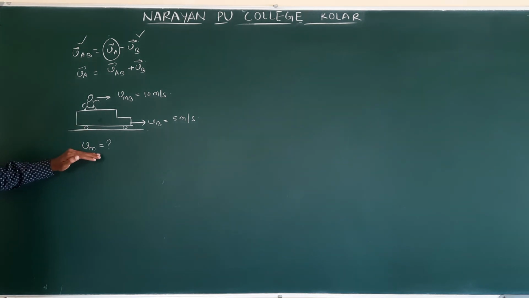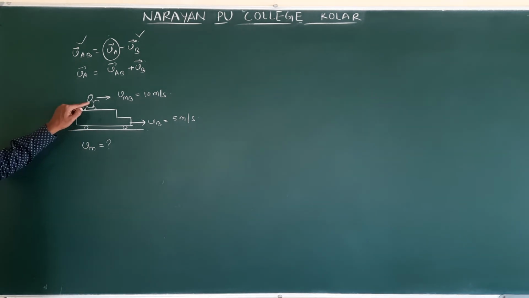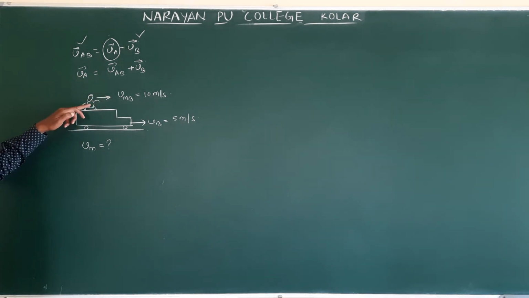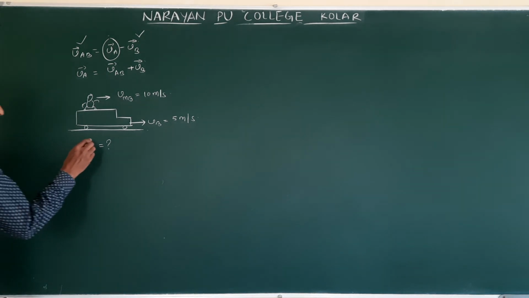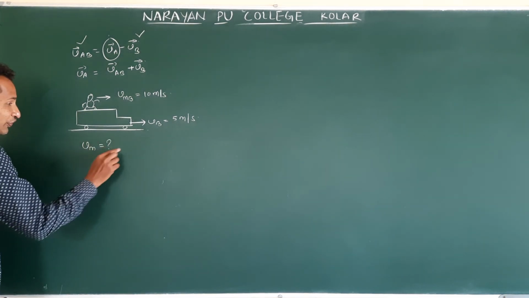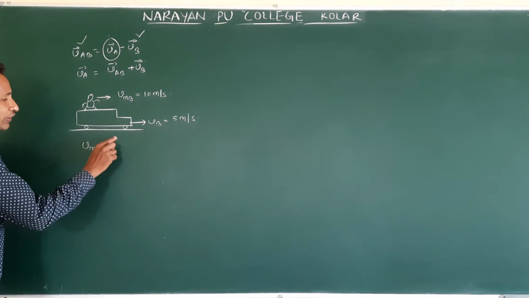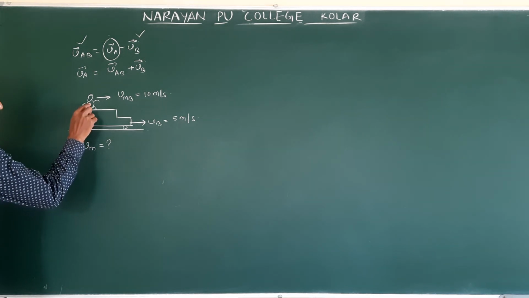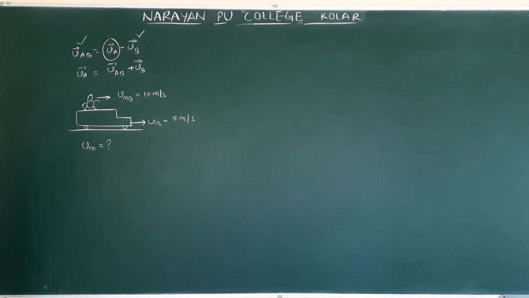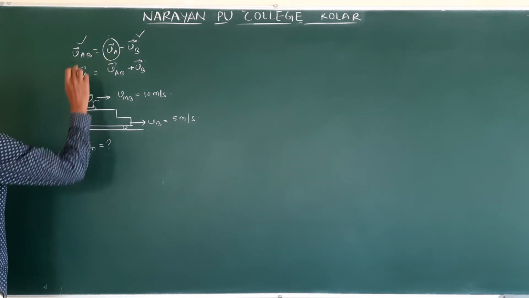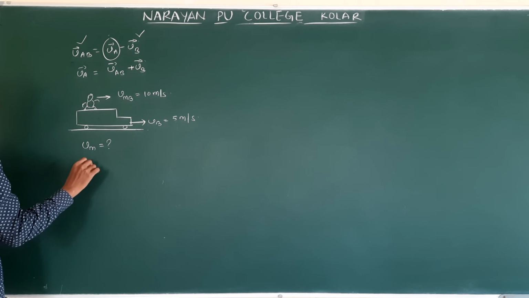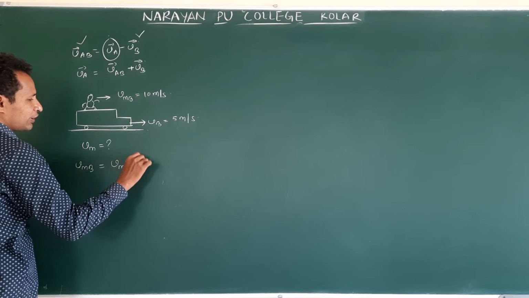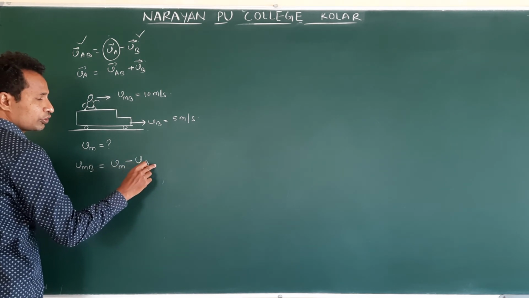Okay. So now the question is, how does this person walking on the top feel, what is the velocity, that we are going to find. So the velocity of this man with respect to ground we are going to find out. Same procedure. Velocity of man with respect to bus: how do we write? Velocity of man with respect to ground minus velocity of bus with respect to ground.